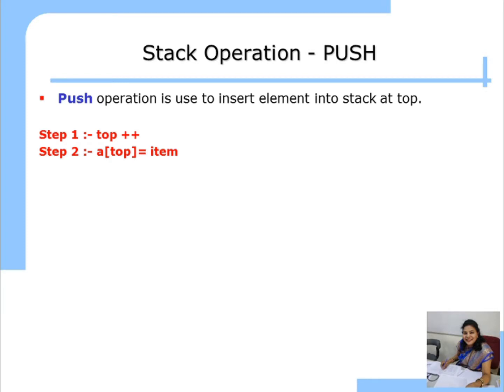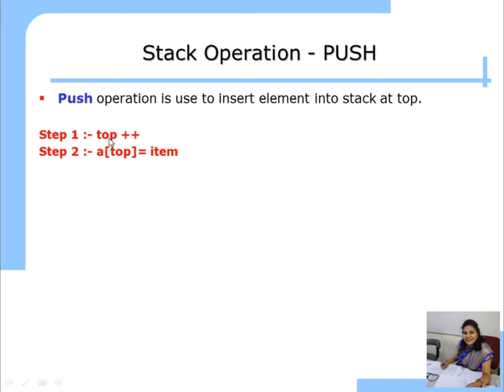So how do we perform the push operation? There are two steps required to perform the push operation. If you want to push any element onto the stack, you have to perform these two steps. The first step is to increment top by 1, and the next step is to place the item. Item is a number which is to be inserted into the stack at the top position of the array.